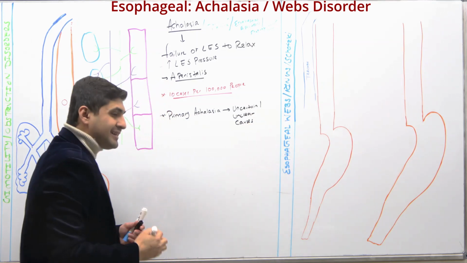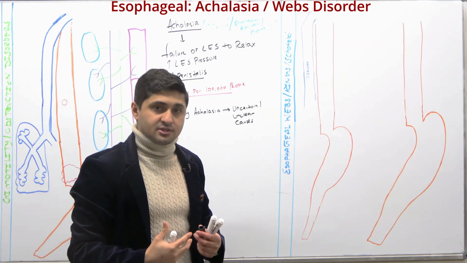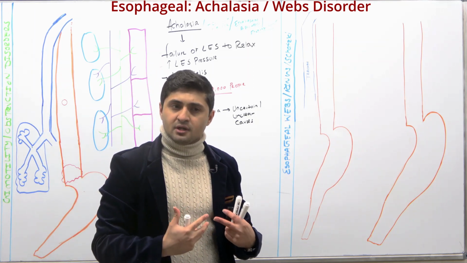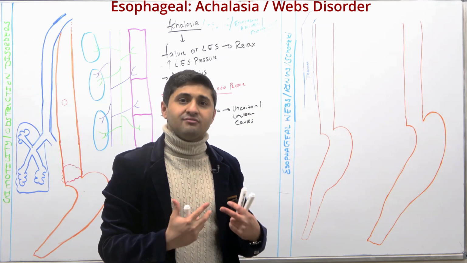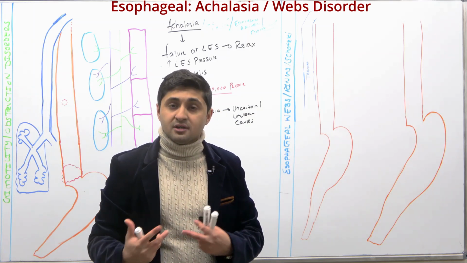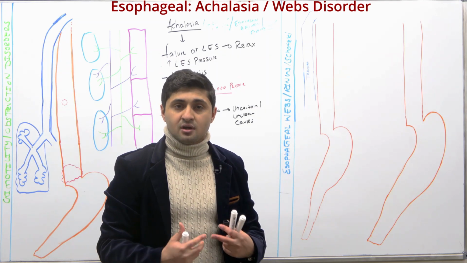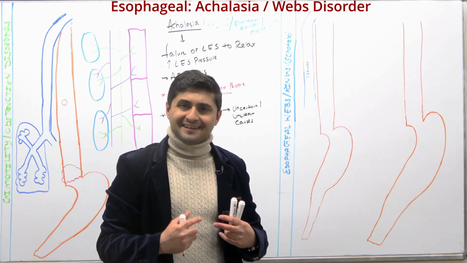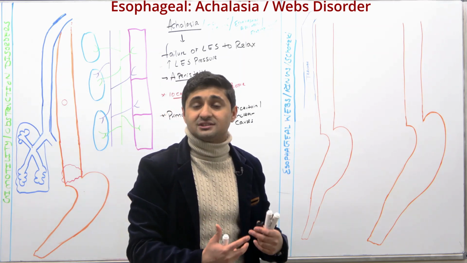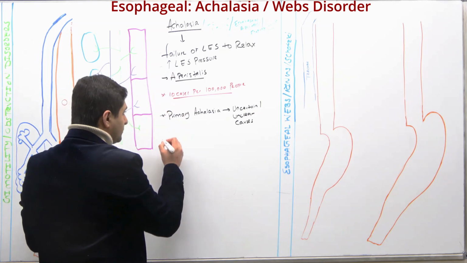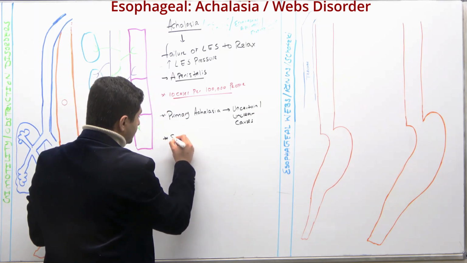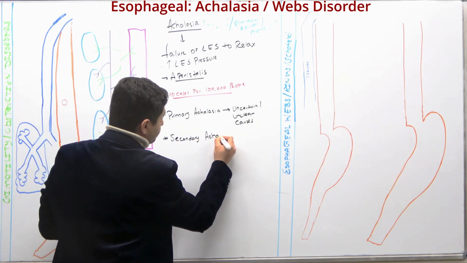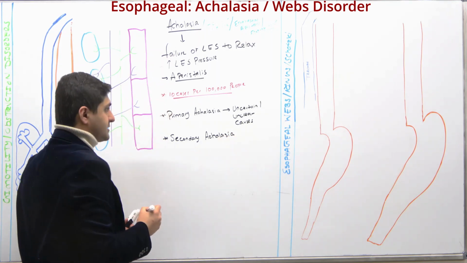We do not know exactly what causes this condition. There have been studies showing that maybe this could be due to previous exposure to viruses, maybe the herpes viruses, or could be from measles, but this has only been hypothesized, and obviously it hasn't been proven. All right, and we also have to talk about the concept of secondary achalasia. There is also secondary achalasia, and we'll talk about this now.